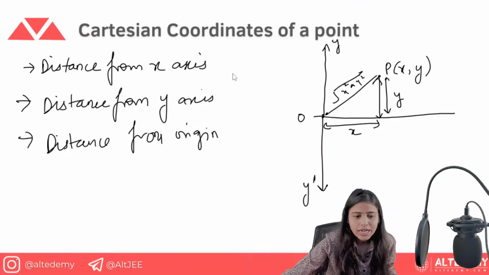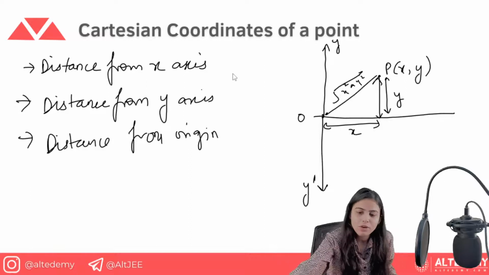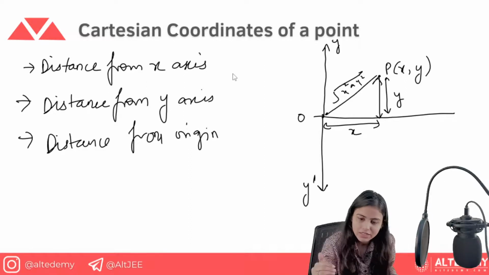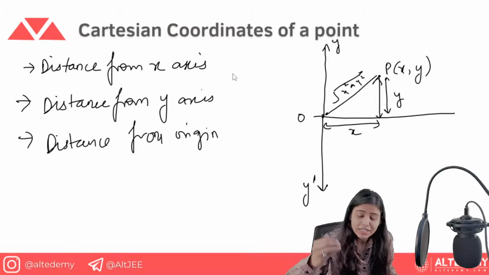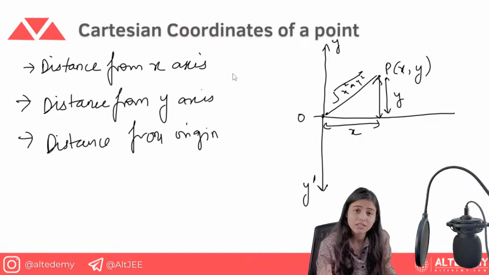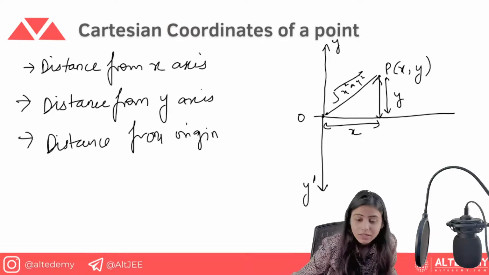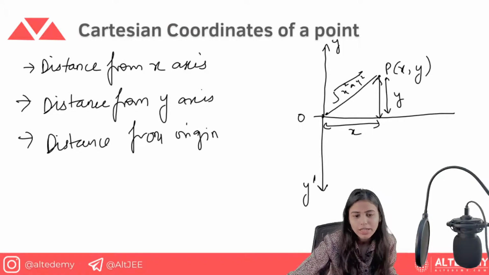Cartesian coordinate of a point x, y. This is the y distance. This is the x distance. If you have been able to visualize, some people can't even visualize that this is going to be the x and this is going to be the y. Simple thing, guys. x, y, and what is going to be the distance from the origin? That is going to be under root x square plus y square.